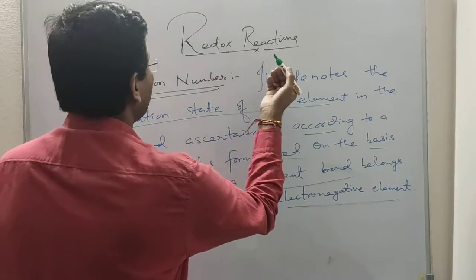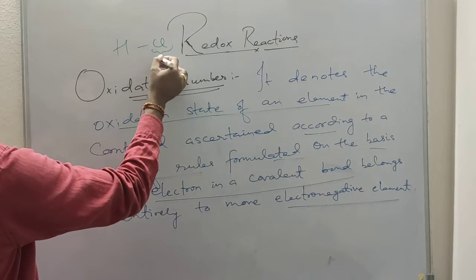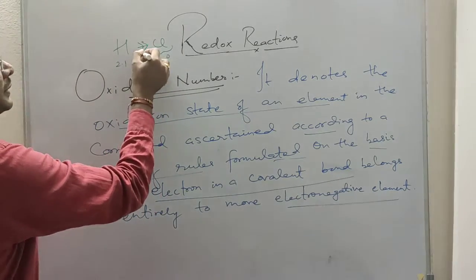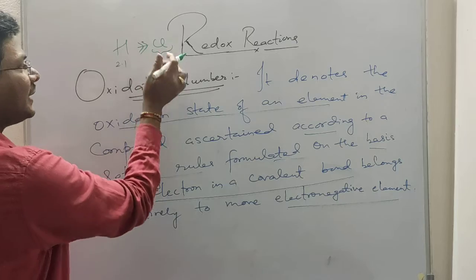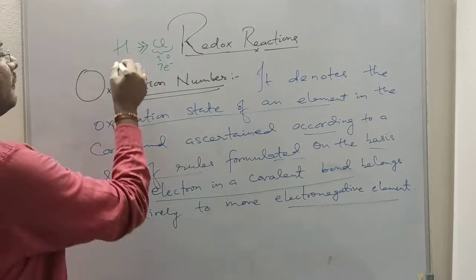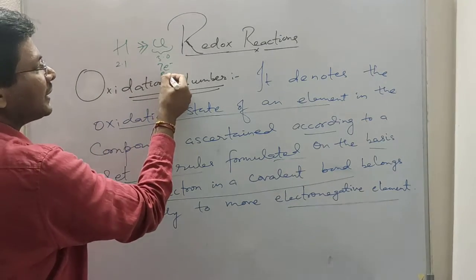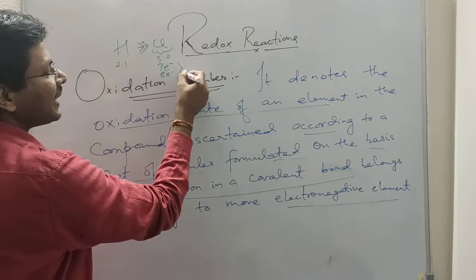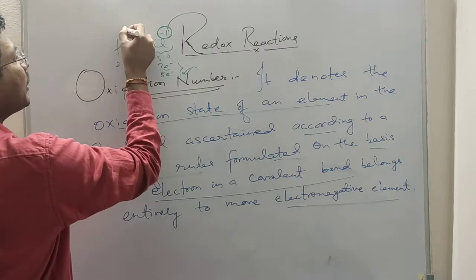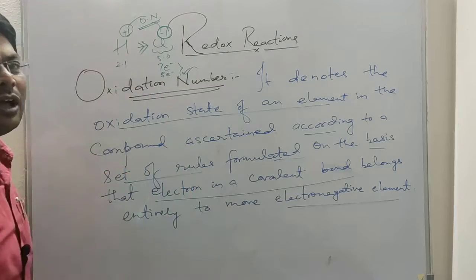Suppose we see the example of HCl. Chlorine is more electronegative; the electronegativity is approximately 3 for chlorine and 2.1 for hydrogen. So chlorine, which has 7 valence electrons, gets the 1 electron of hydrogen also. That means it has 8 electrons now, an extra 1 electron. So a -1 charge will be on the chlorine atom and +1 on hydrogen, and these are nothing but the oxidation numbers.